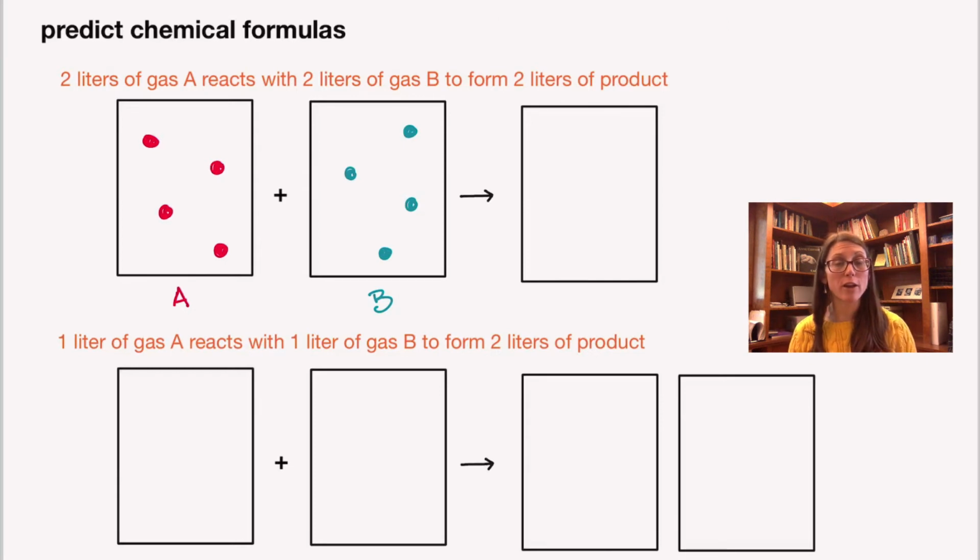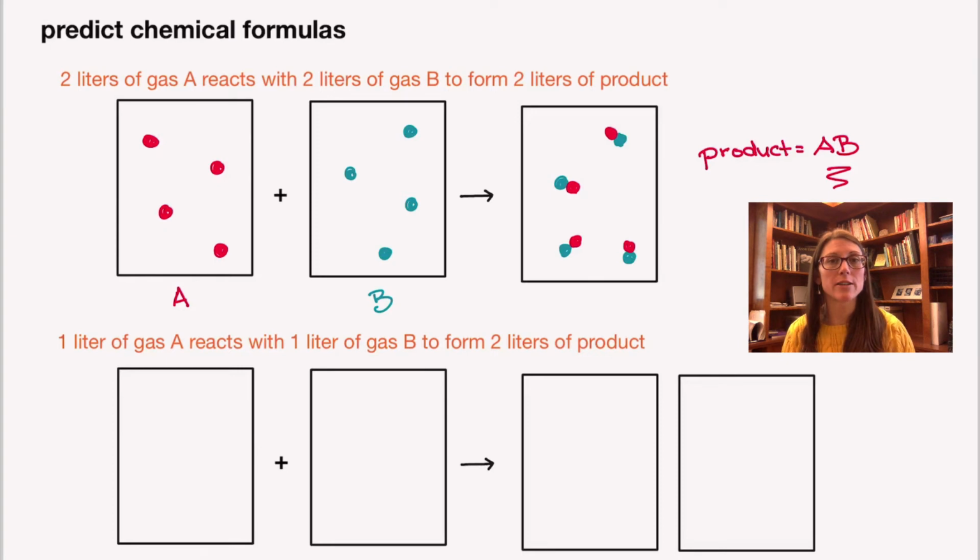Well, the only way to get 4 particles is to combine A and B, and they do have to be identical particles. So this tells us that the product is a combination of 1 A and 1 B in every particle. And so we've actually been able to infer what the product must be based on these ratios of gases that reacted. Let's take a look at another example.